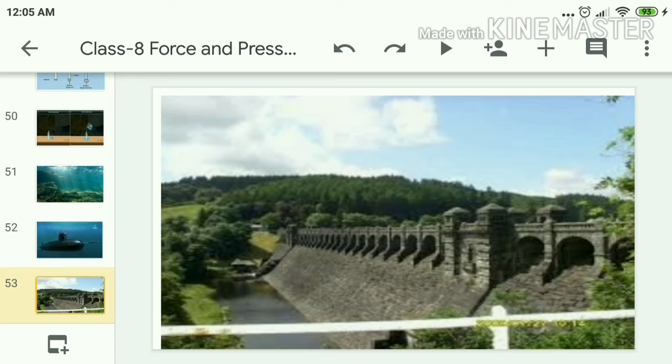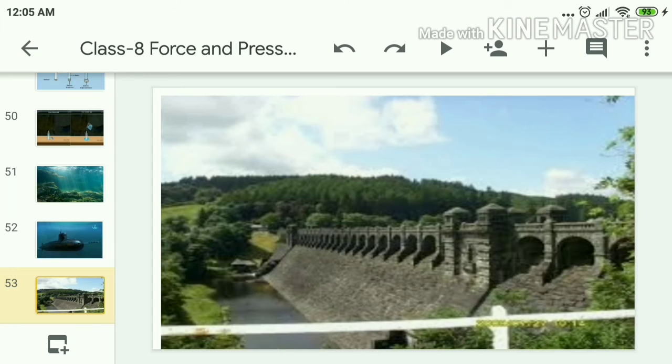We don't know the situation. As some natural disasters occur, the water may be stored at high levels. Water may come with high speed, which has more pressure. If these walls are broader, as this water reaches these walls, as the broader means the area is more, the pressure decreases.